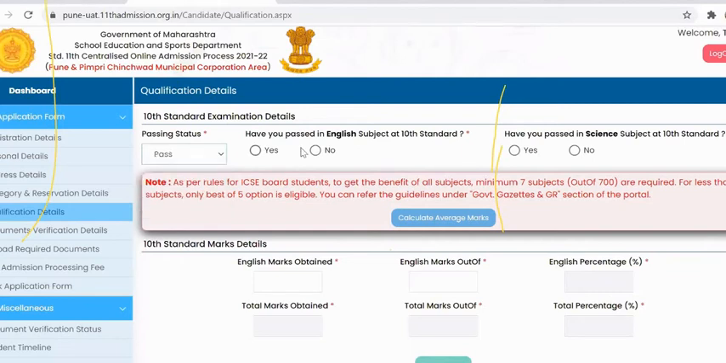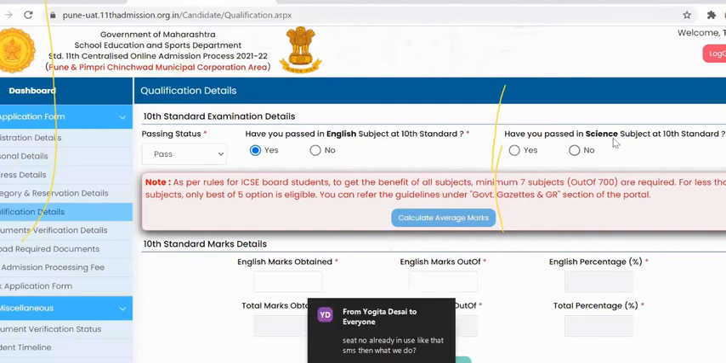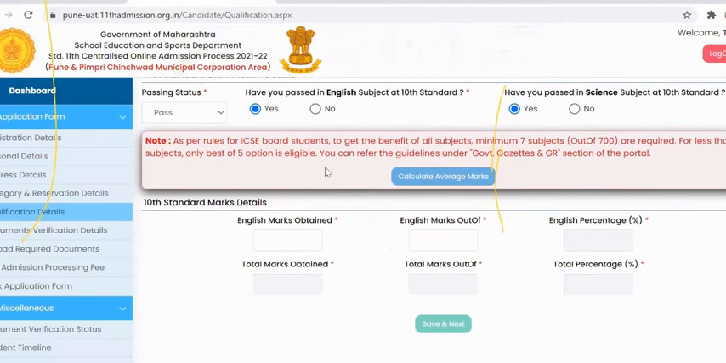If you passed in English subject at 10th standard, if the student passed with English as a subject in 10th standard, he needs to put yes, otherwise no. If a student had the science subject at 10th standard, he needs to click on yes, otherwise no. If the student is putting no here, he won't be able to get admission in the science stream. So if you did not have science as a subject in 10th standard, click on no. If you have, then click on yes.